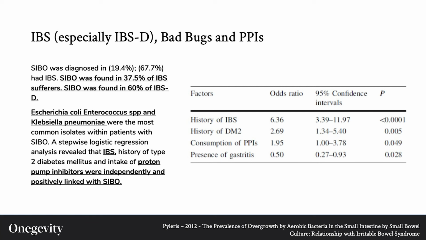Here, we see that SIBO was found in 60% of IBS diarrhea sufferers, and that, once again, PPIs were linked to SIBO. In addition, all of those with IBS had more than a 6-fold risk for also having SIBO. This is something that makes sense as we now understand the bidirectional effects of the GI tract.